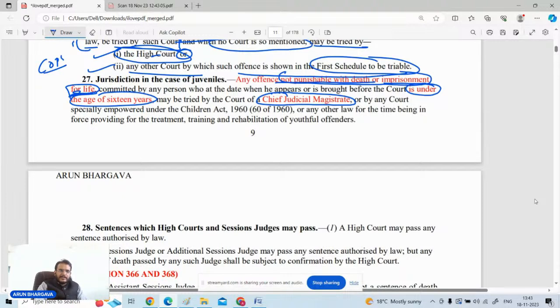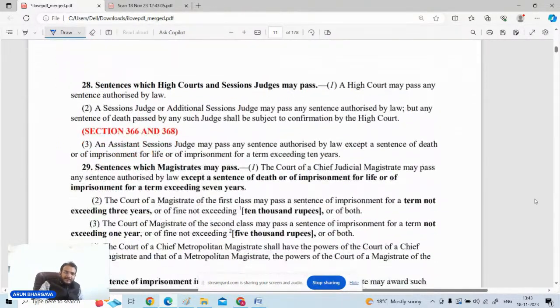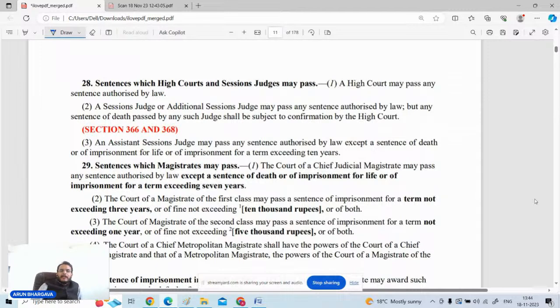Okay. Now, coming to the next portion, I want to ask you people in the comment box: if the Court of Session passes the death sentence, under which provision of the CRPC will the death sentence be submitted to the High Court for confirmation?